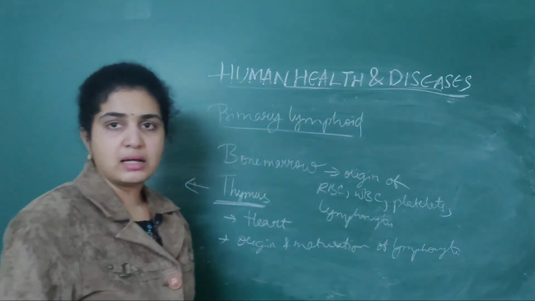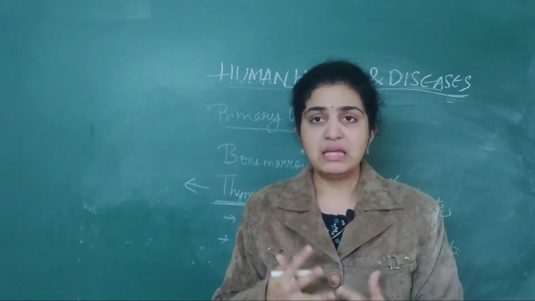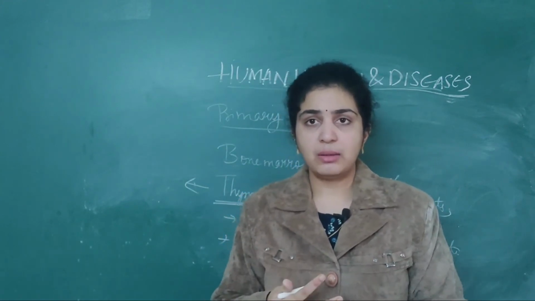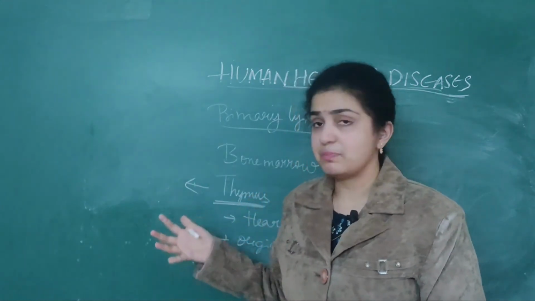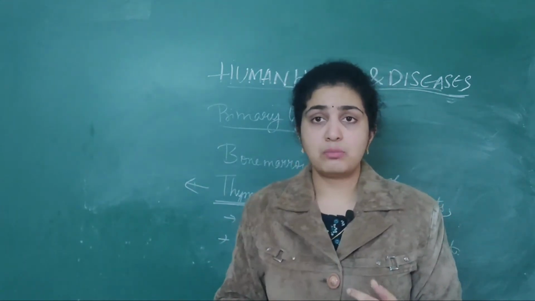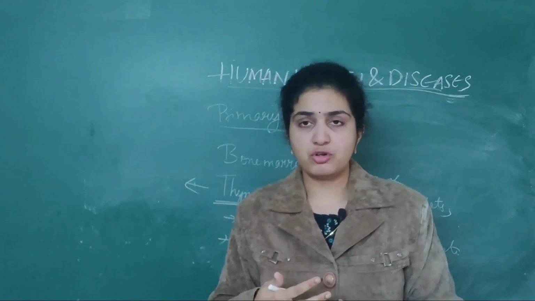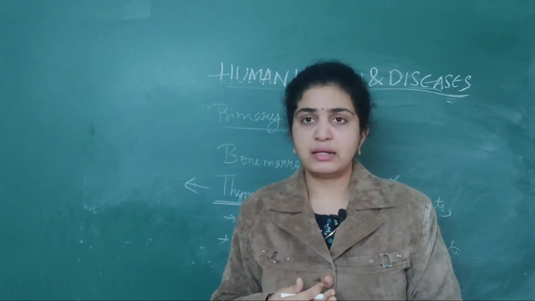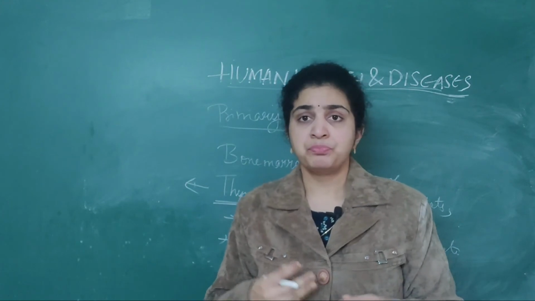Another important point regarding the thymus is that it is usually very big in structure at the time of birth. During the time of birth, numerous T lymphocytes are produced from this thymus. By the name only you can understand, it helps in proliferation of T lymphocytes. So numerous T lymphocytes are produced at the time of birth, so it is very large in size.